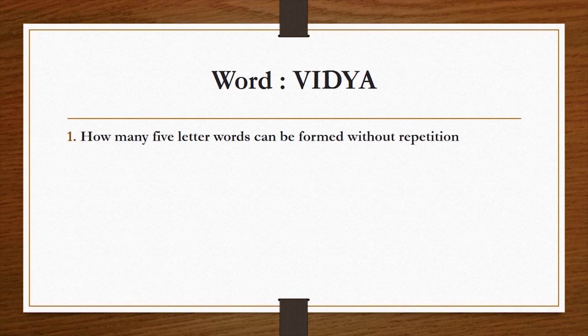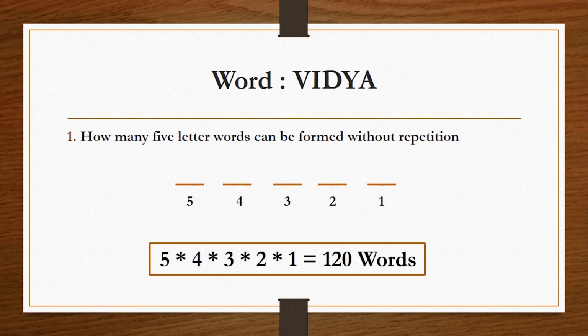The word is Vidya. Now the question is, how many five-letter words can be formed without repetition? Now, since we have to form a five-letter word, we have five placeholders. The first placeholder can be filled with any letter of the word Vidya in five ways. Similarly, the second can be filled in four ways, then three ways, then two ways, and then one way. So the solution is 5 into 4 into 3 into 2 into 1, which is 120 words.